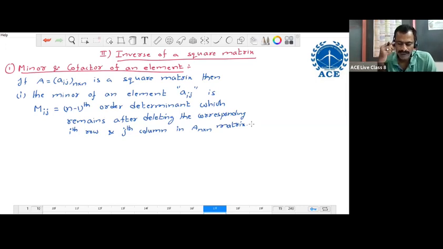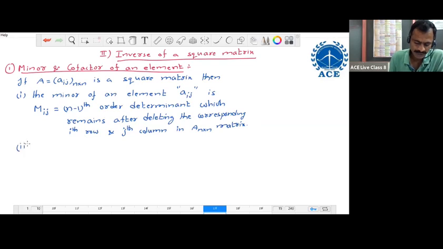So to find the minor of the element, again we require the determinant. For nth order matrix, the minor of each element is its immediate lower order determinant, the n minus 1th order determinant. And to obtain this determinant, we should delete the corresponding ith row and jth column in the nth order matrix. If you know the minor, we can find the cofactor of the element.